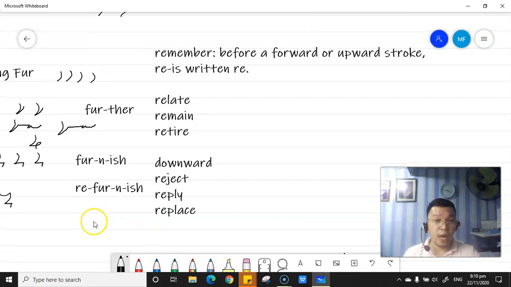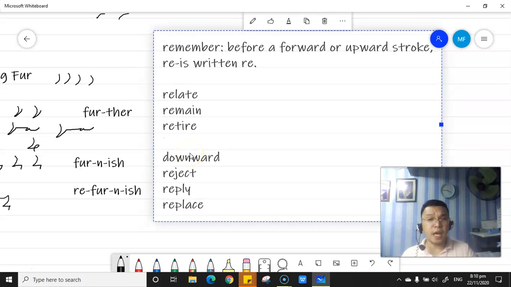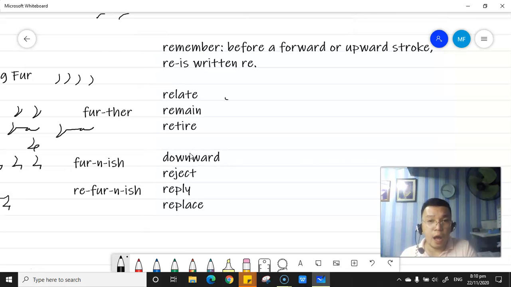Okay, di ba? Yung sa lessons number 13, we have the rulings in terms of writing the word beginning re. Okay? So, kapag kinambine siya dun sa forward tsaka upward, no? You are going to write the R and E symbol. Okay, relate. R-E-L-A-T, relate.